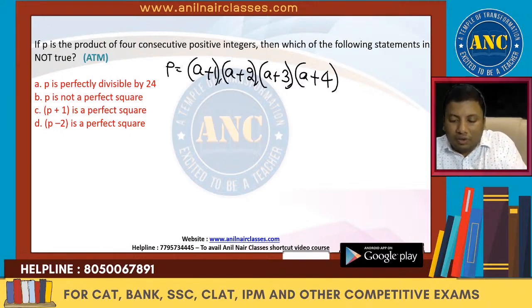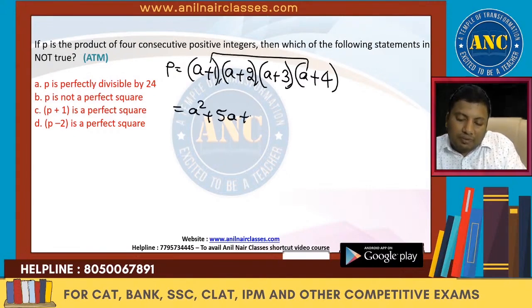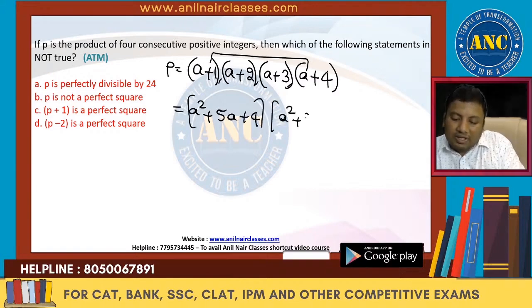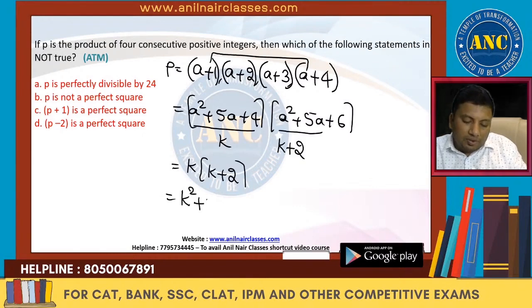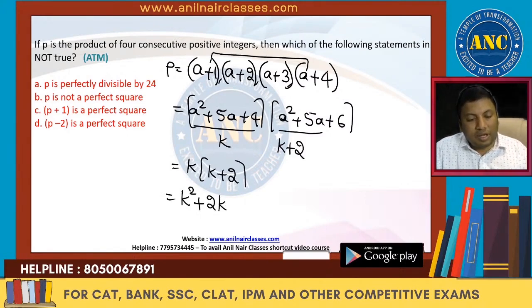Suppose I do the first with the last, this is nothing but a square plus 5a plus 4. Second and third, a square plus 5a plus 6. If I call it k, this will become k plus 2. This is nothing but k into k plus 2, which is k square plus 2k. First option.